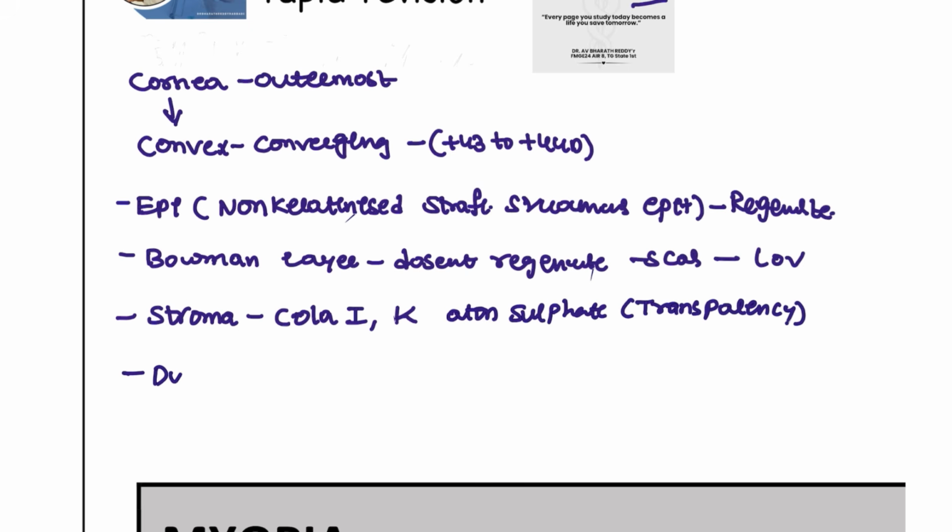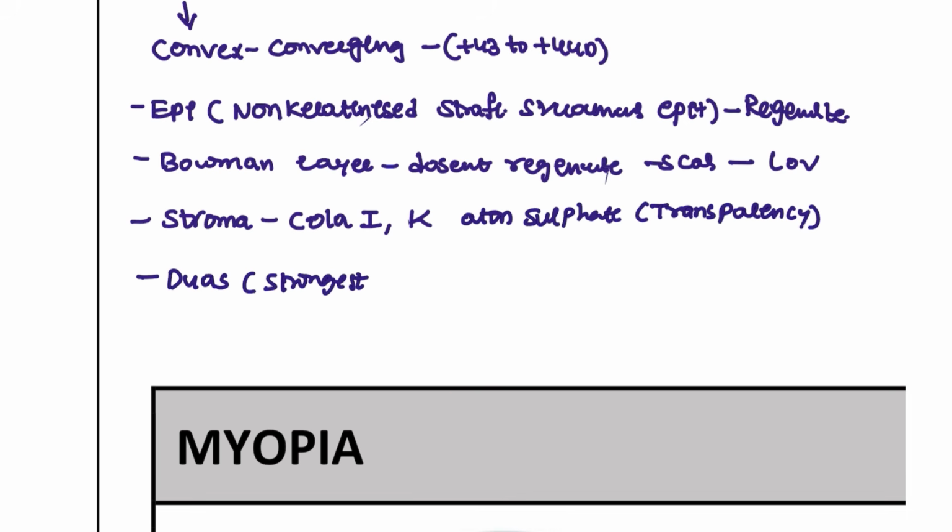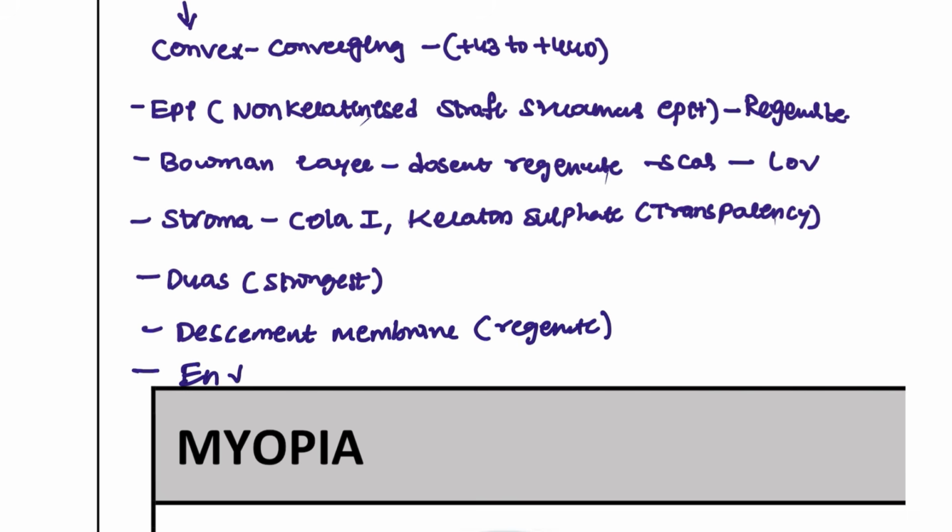Next, Dua's layer. Dua's layer is the strongest layer, and it was discovered by an Indian Sikh doctor who described it, and that's why it is known as Dua's layer. Next, the last layer, the Descemet membrane. Descemet membrane also has the capacity to regenerate. Followed by that, we also have the endothelium, and the endothelium is the most active part. It also plays a role in transparency and is highly metabolic.